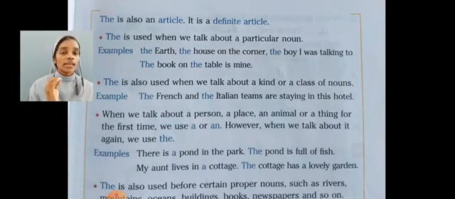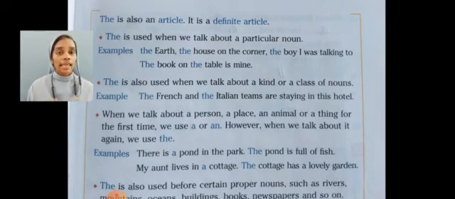Then, when we talk about a person or place or animal or thing for the first time, we use article a or an. But when we talk about it again, we use article the.